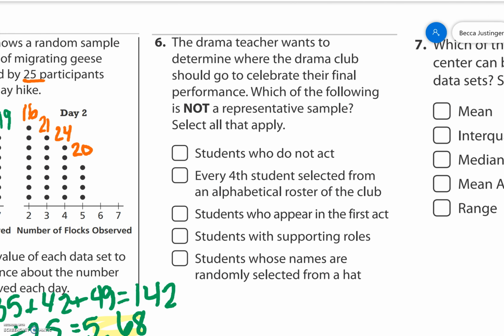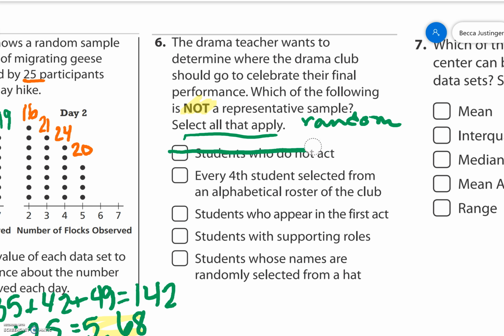Number 6, the drama teacher wants to determine where the drama club should go to celebrate their final performance. Which of the following is not representative? So we want to know which ones are not random. Select all that apply means more than one. So students who do not act, would that be representative of her drama club? No, that's not representative. We want to represent the drama club.